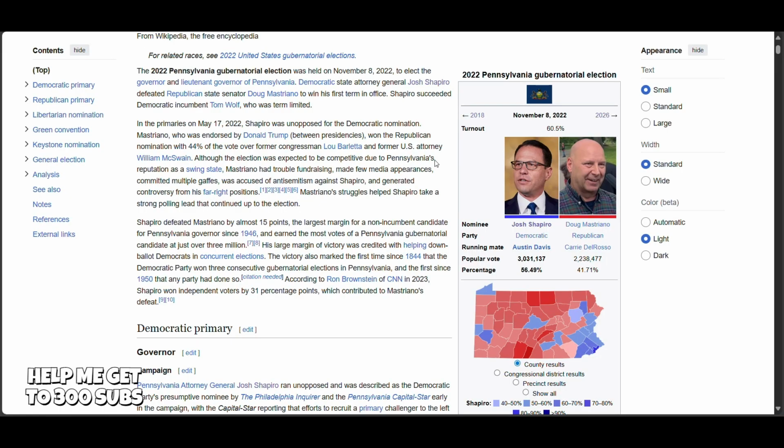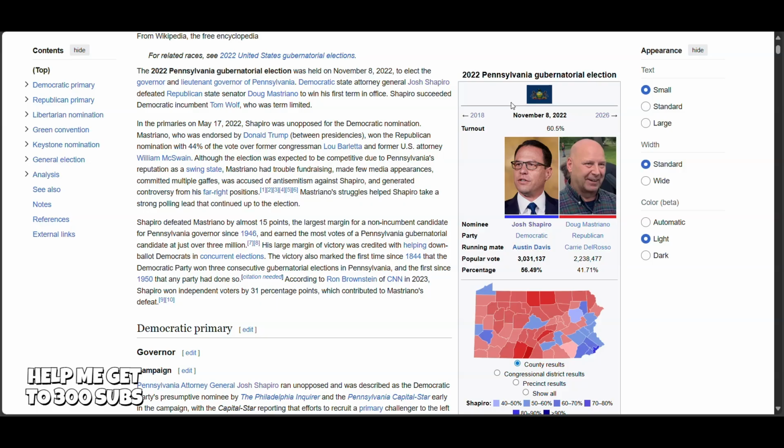He won by nearly 15 percentage points in a state that Joe Biden had won by only 1% back in 2020, and Trump won by just under 2% in 2024. Pennsylvania is a key swing state, yet Josh Shapiro, he was not an incumbent and he won by nearly 15 points in the 2022 governor election.